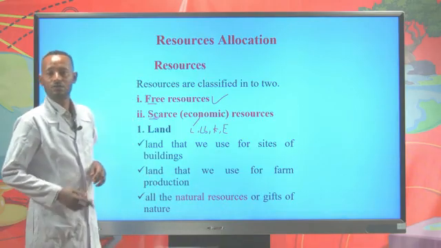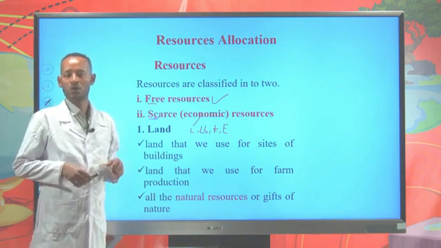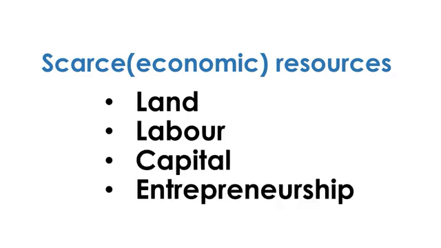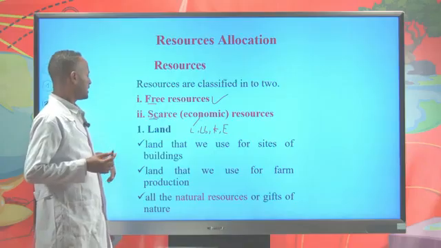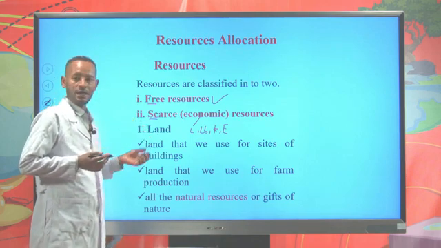As a student of economics, you have to be familiar with these four economic resources. Now let's see these scarce resources in detail.